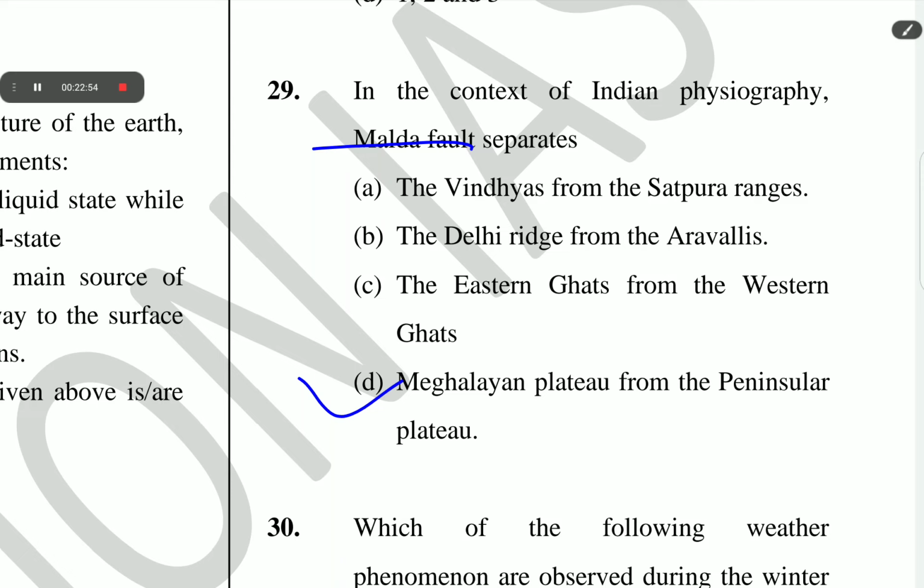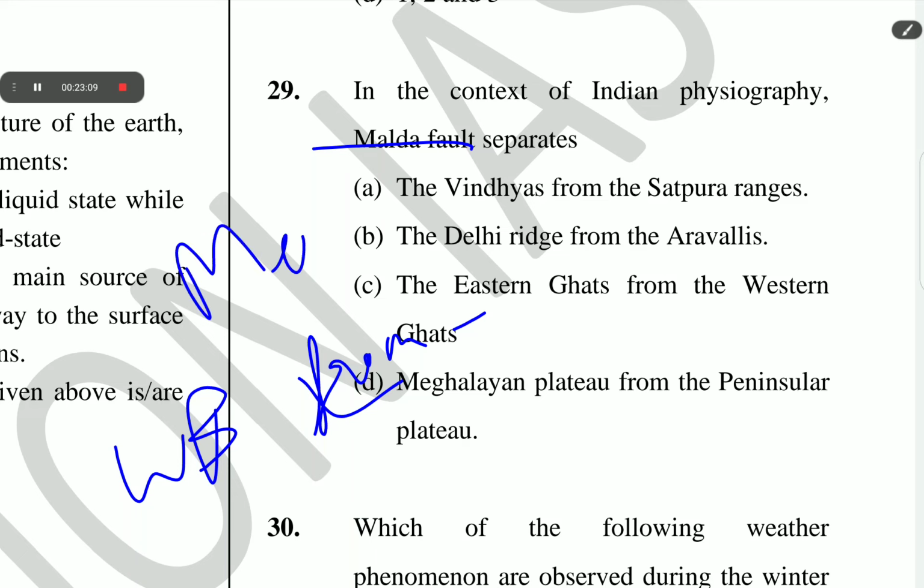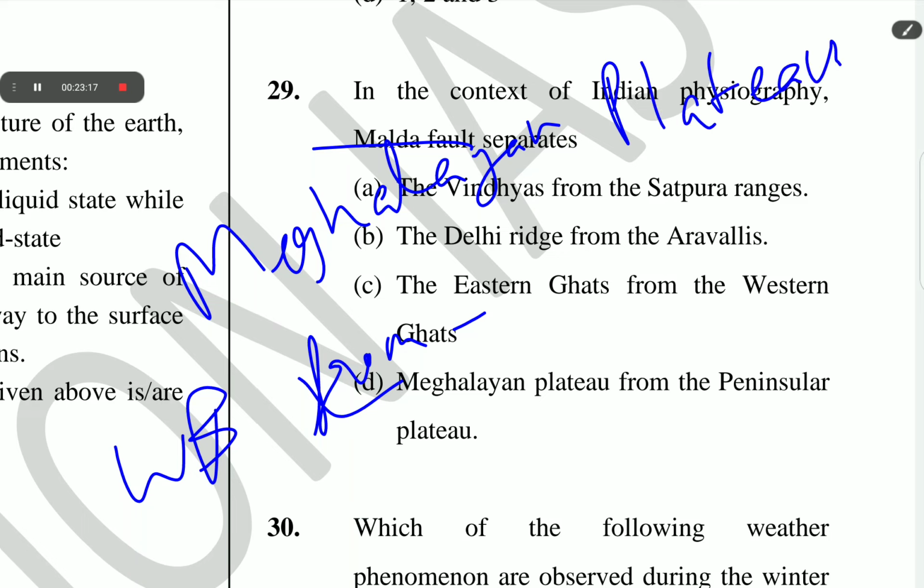The northeastern parts are separated by the Malda fault in West Bengal from the Chota Nagpur plateau, and the Malda fault broadly separates the Meghalayan plateau from the peninsular plateau.